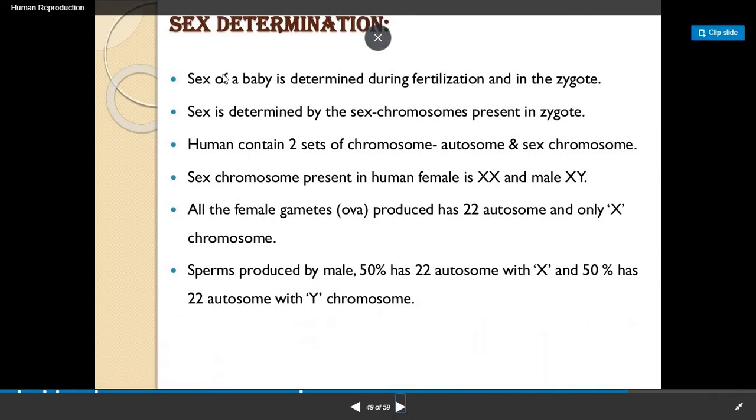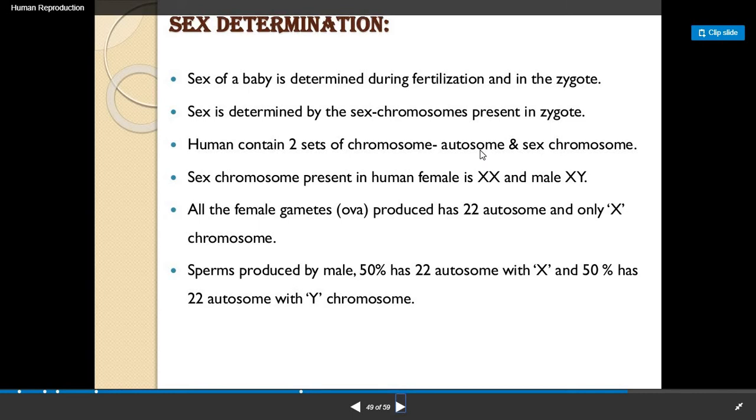Now how is the sex of a particular baby determined during fertilization and in the zygote? It is determined mainly by the sex chromosomes present in the zygote. Now we know, students, that humans contain two sets of chromosomes: one is autosomes and one is sex chromosomes. Humans have a total of 46 chromosomes, in 23 pairs. Out of these 23 pairs, the last pair is the sex chromosome, and the 22 pairs are known as the autosomes.